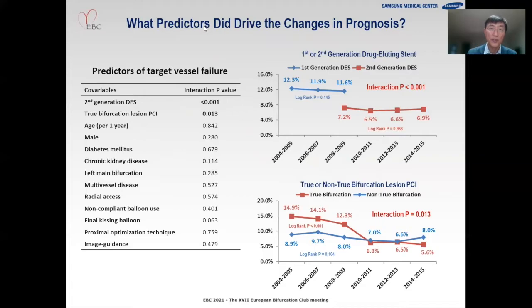What other predictors drive the changes in the prognosis? In the multivariable analysis, we tested many predictors and found that only two variables had a significant interaction p-value: second generation DES and true bifurcation lesion. You can see clearly that second generation DES has a major impact on improved target vessel failure, and also in true bifurcation lesions, the outcome was dramatically improved after the introduction of second generation DES. But for the one-stent technique, the change was not so dramatic, and not significant.